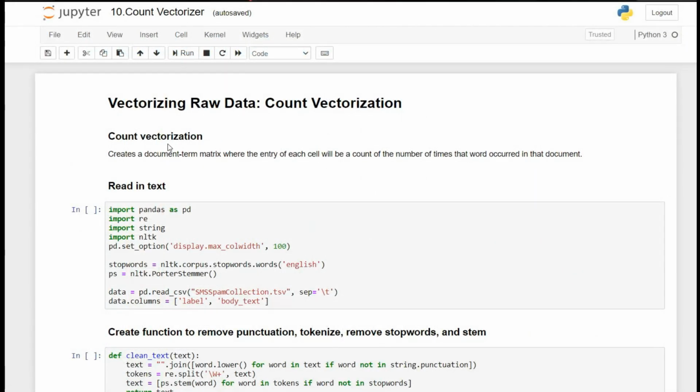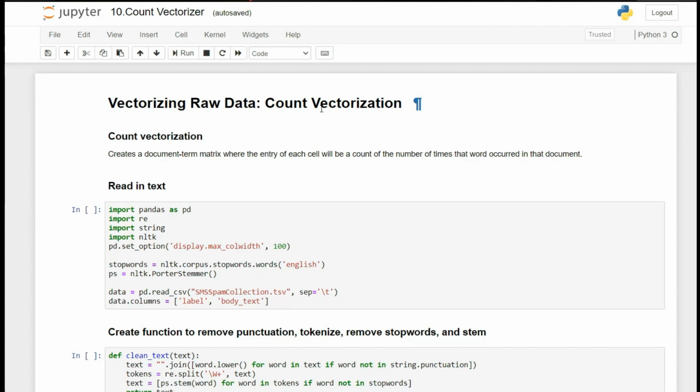Now guys, I am going to use count vectorization, which is from the sklearn library, and which will create a document term matrix. What does document term matrix mean here? A document term matrix is a matrix where the entry of each cell is the count of the number of times that word occurs in that document. Guys, what will be the output? Each column will be a word, and the number of times the word occurs will be counted there.